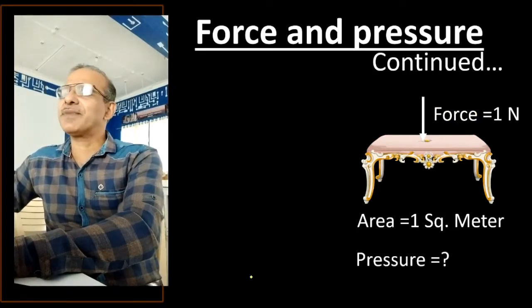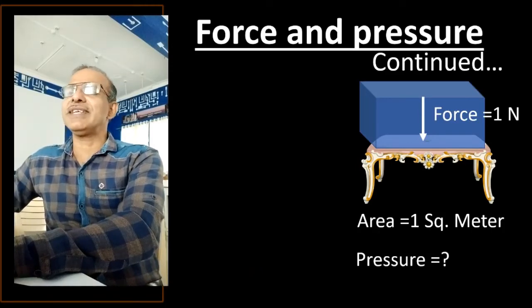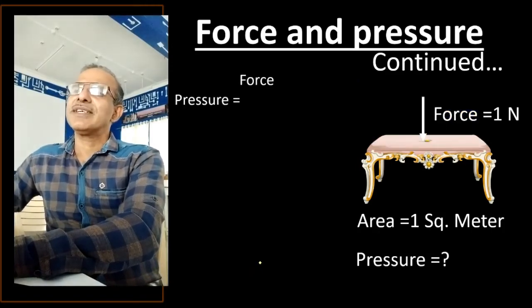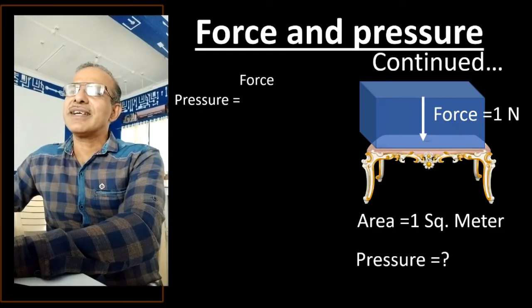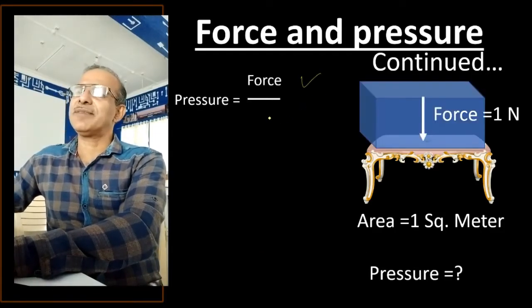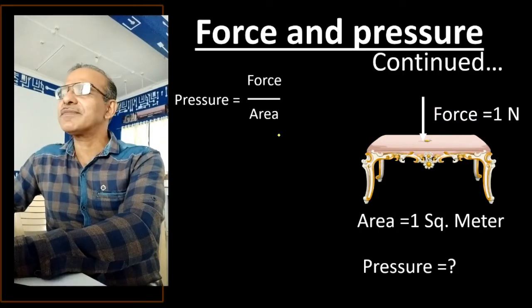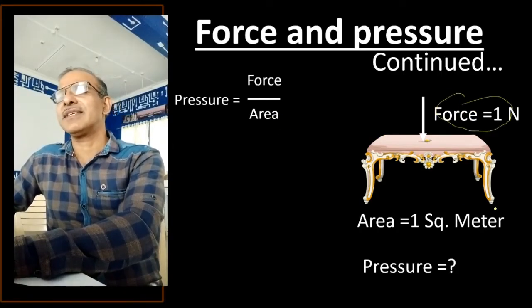How do we find the pressure? We know that pressure is force divided by area, right? Force divided by area. Right? Now how much is the force? 1 Newton. How much is the area? 1 square meter. Right?